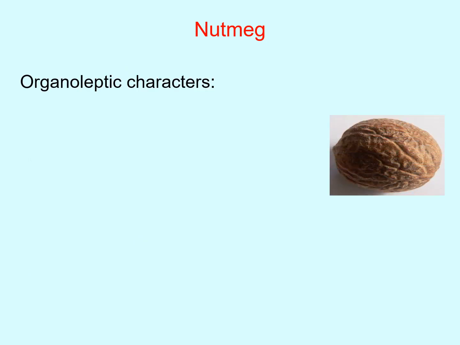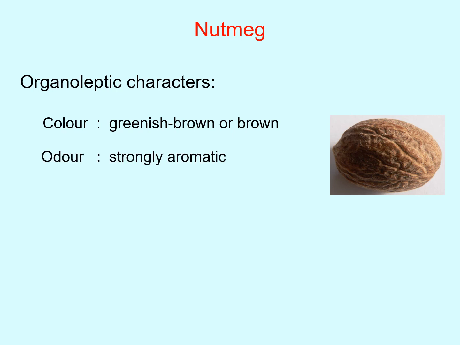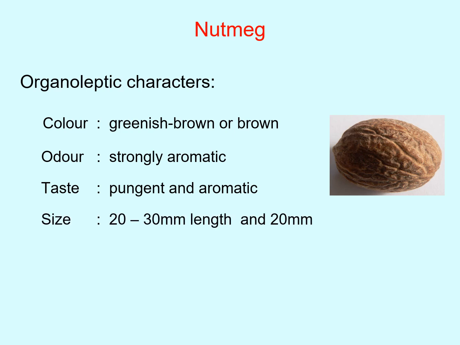Nutmeg possesses organoleptic characters: color greenish brown to brown, odor strongly aromatic, taste pungent and aromatic, size is 20 to 30 mm in length and 20 mm in breadth, shape is ellipsoidal.